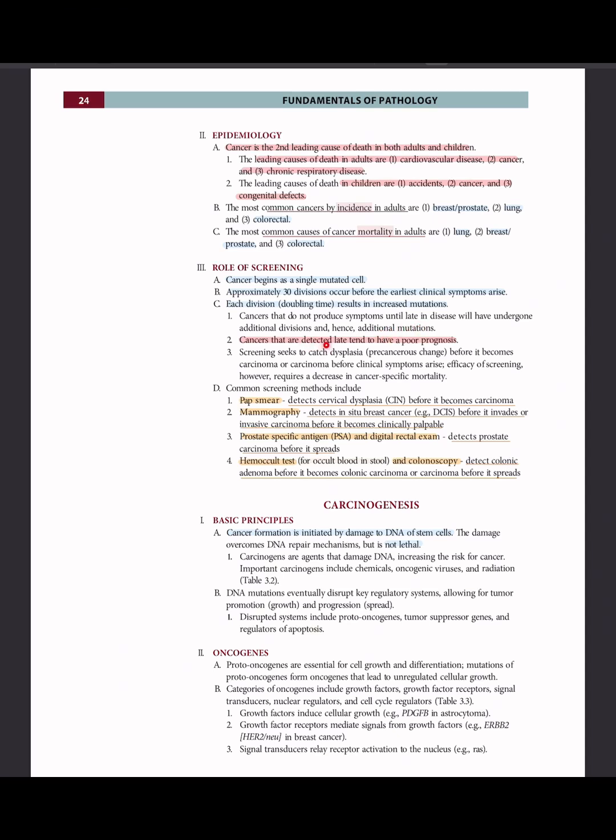Cancers that are detected late tend to have a poor prognosis. Screening seeks to catch dysplasia, precancerous change, before it becomes carcinoma, or carcinoma before clinical symptoms arise. Efficacy of screening, however, requires a decrease in cancer-specific mortality.